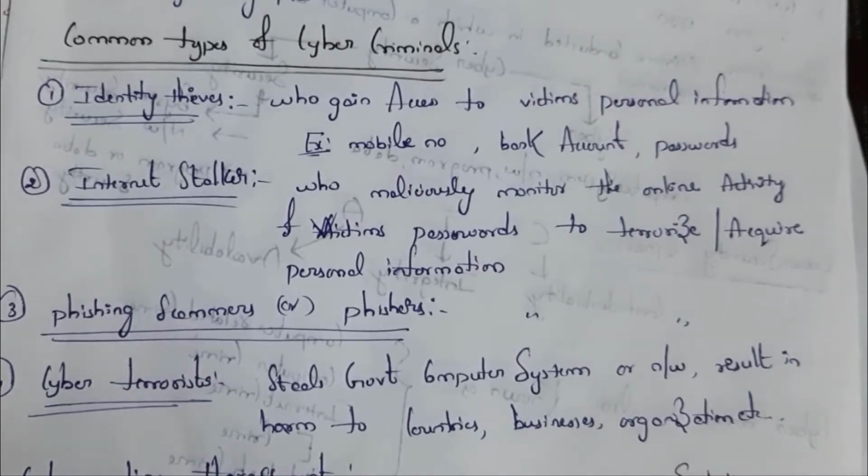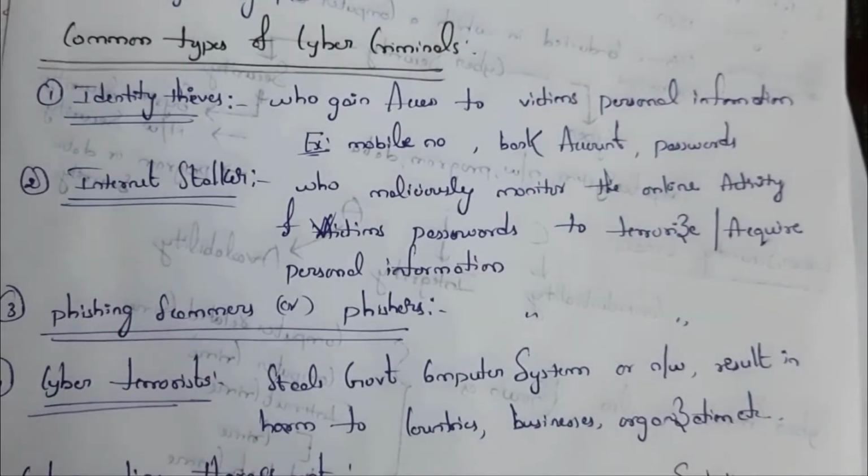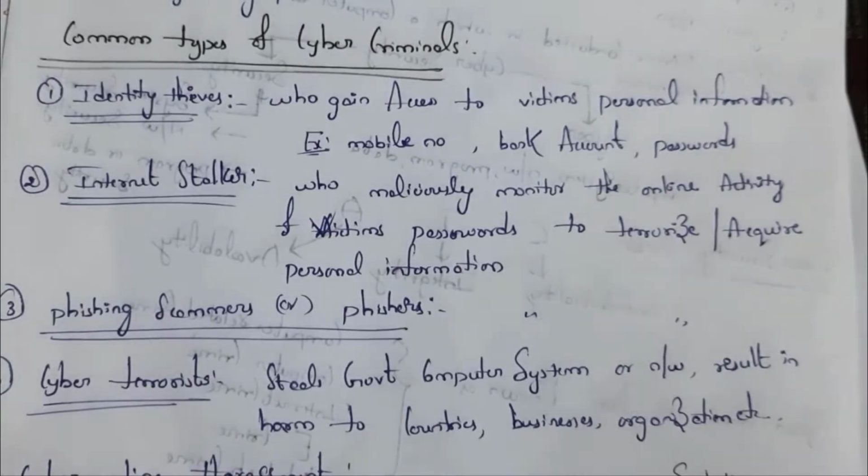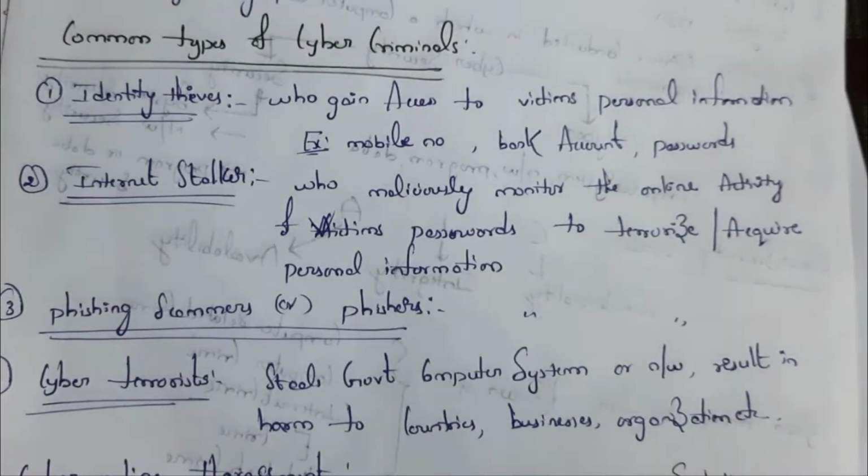So what I do is I create a fake Facebook page and send it to him, so that whatever he types, such as username and password, once he clicks on login, I can get his username and password. It is an example of phishing scammers.